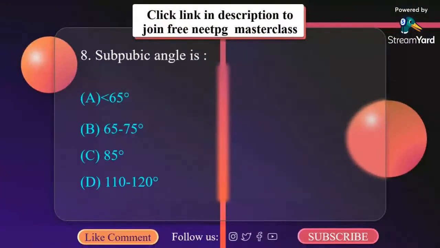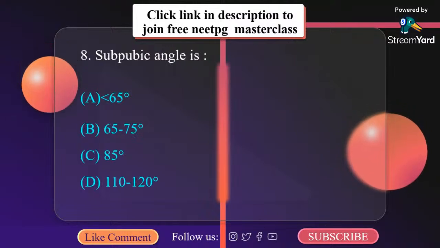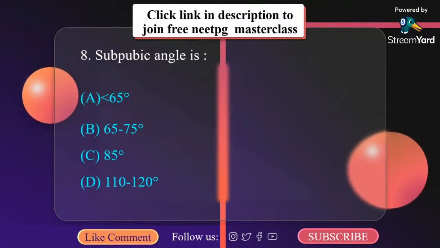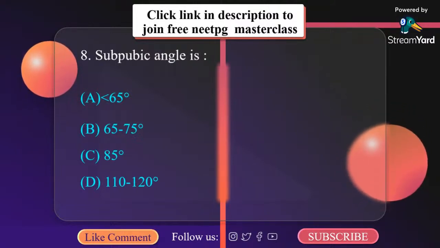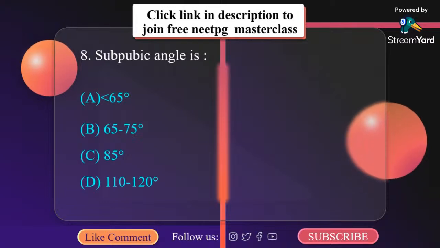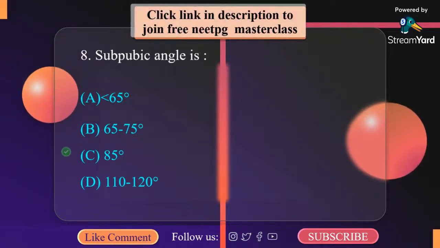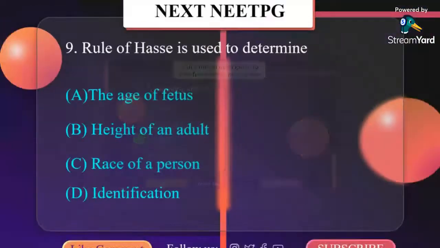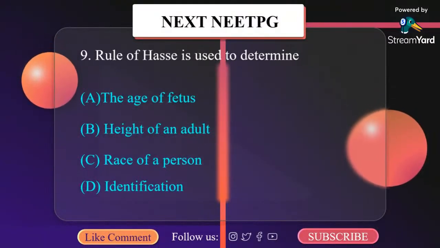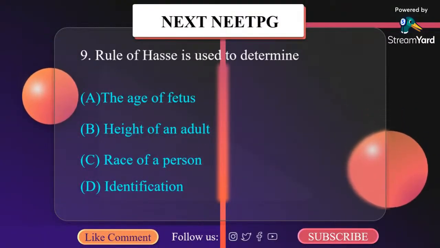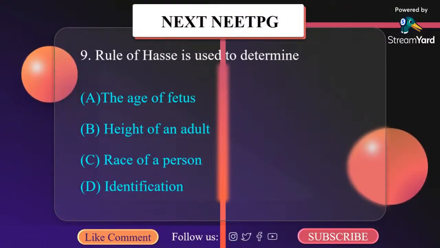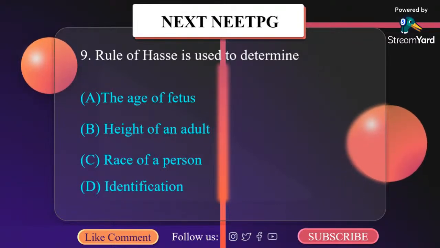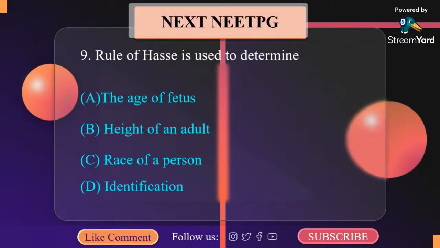Subpubic angle is: A, less than 65, B, 65 to 75, C, 85 degree, D, 110 to 120. It is 85 degree. Rule of Haase is used to determine: A, the age of fetus, B, the height of an adult, C, the race of person, D, identification. So it is the age of fetus.